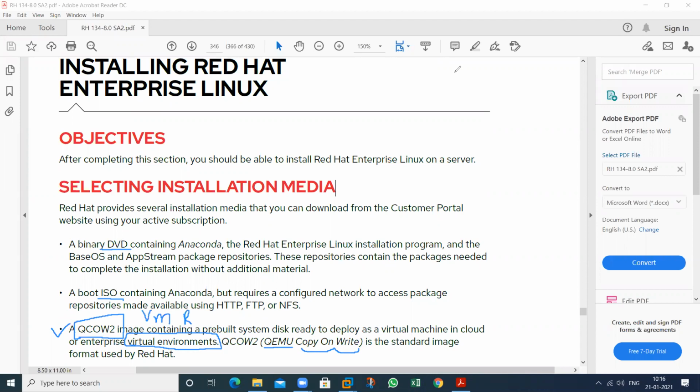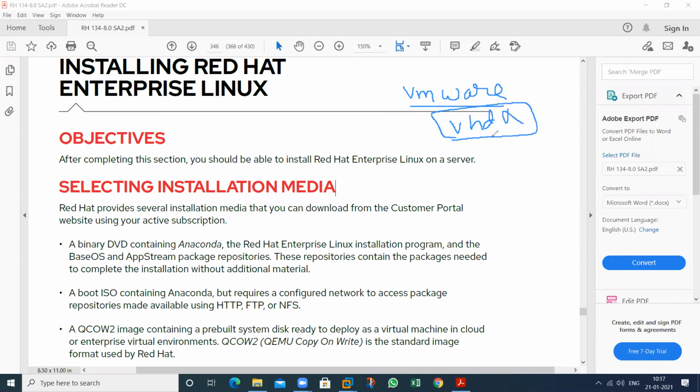What type of media can we have? Suppose you are installing on VMware, it uses a different media, VHDX. This is also an image, also media. By using this media, we can boot the machine. So we require different types of media. Red Hat provides several installation media that you can download from the internet, from the customer portal of Red Hat. You require a subscription, because Red Hat provides all of these things by subscription.